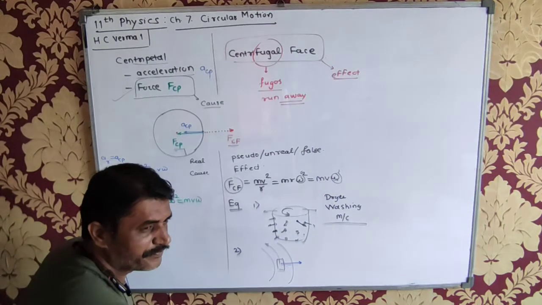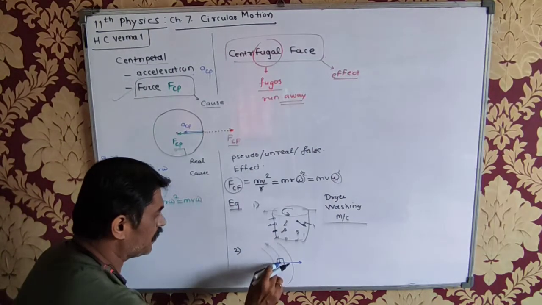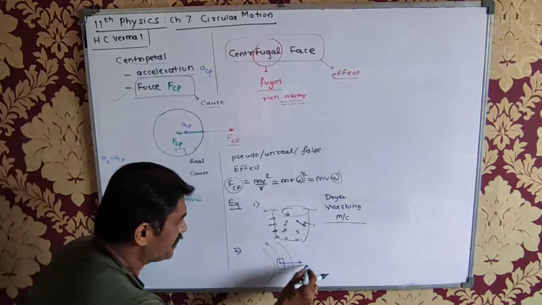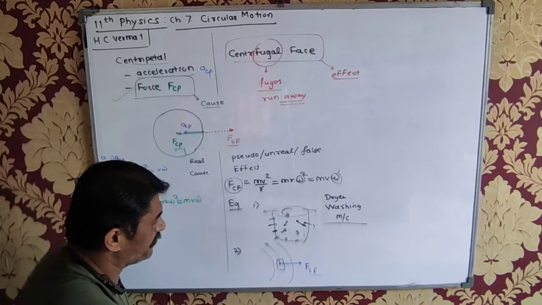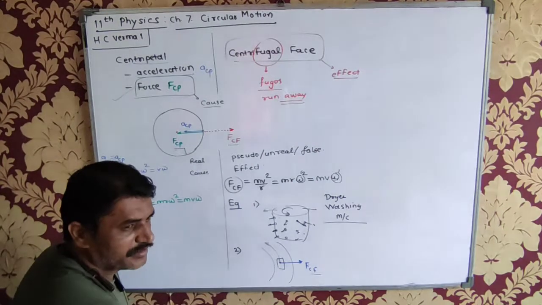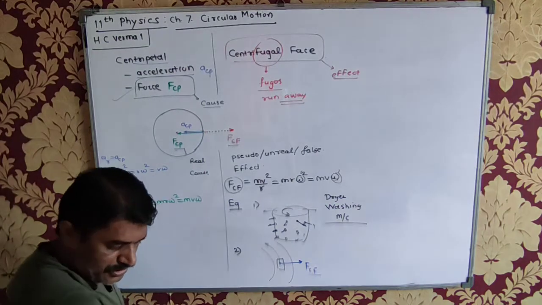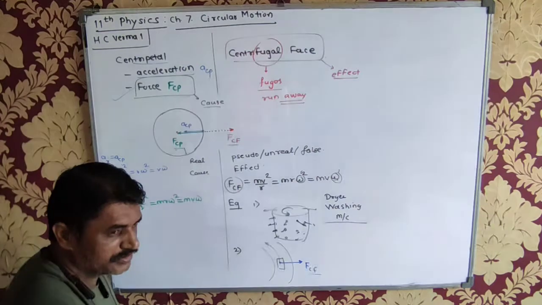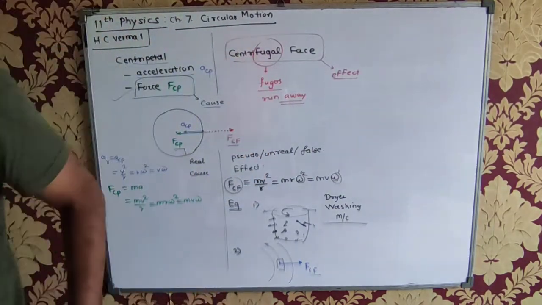When the car or bus, the vehicle, is taking the turn, all the occupants experience an outward push because of the centrifugal force. Is this clear? So these are some of the examples of centrifugal force. Alright? You can take the screenshot.